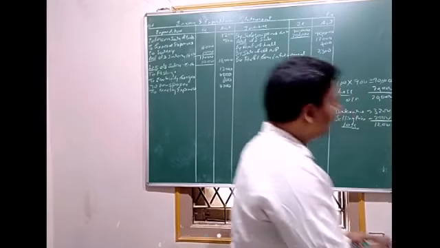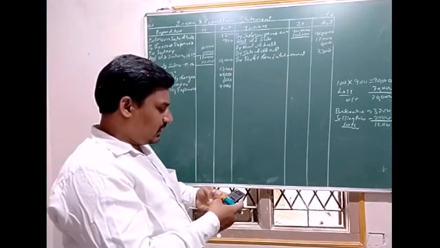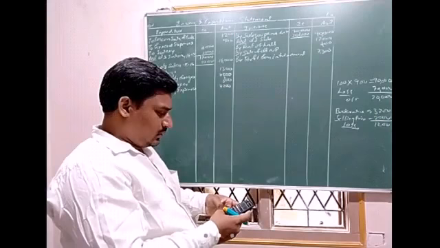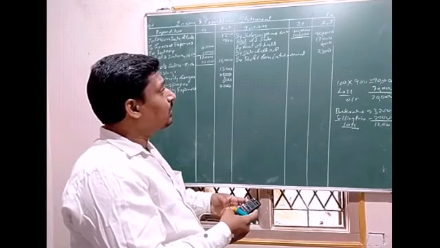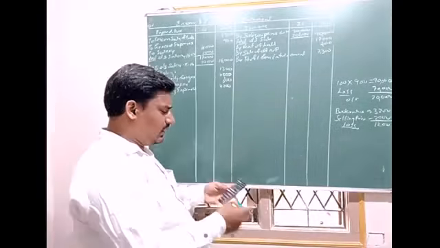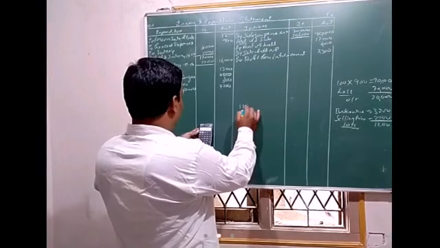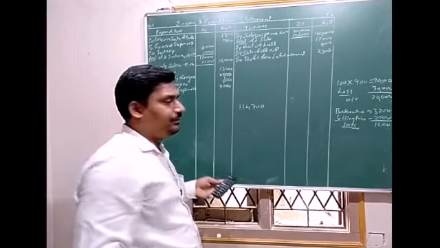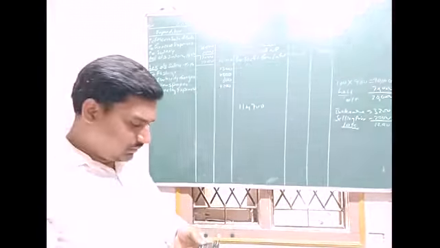Now let us make the total. First 90,000 plus 17,000 plus 400 plus 7,300. Total 1,14,700, income side total.